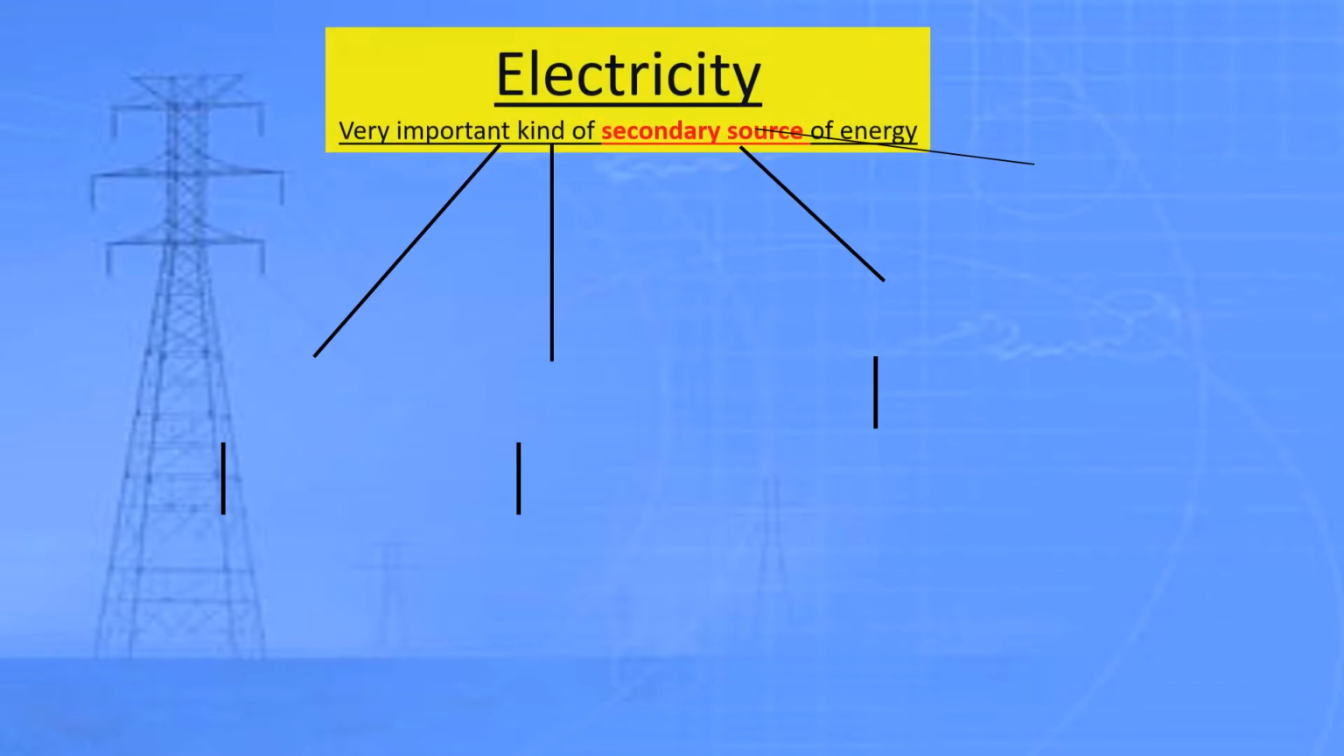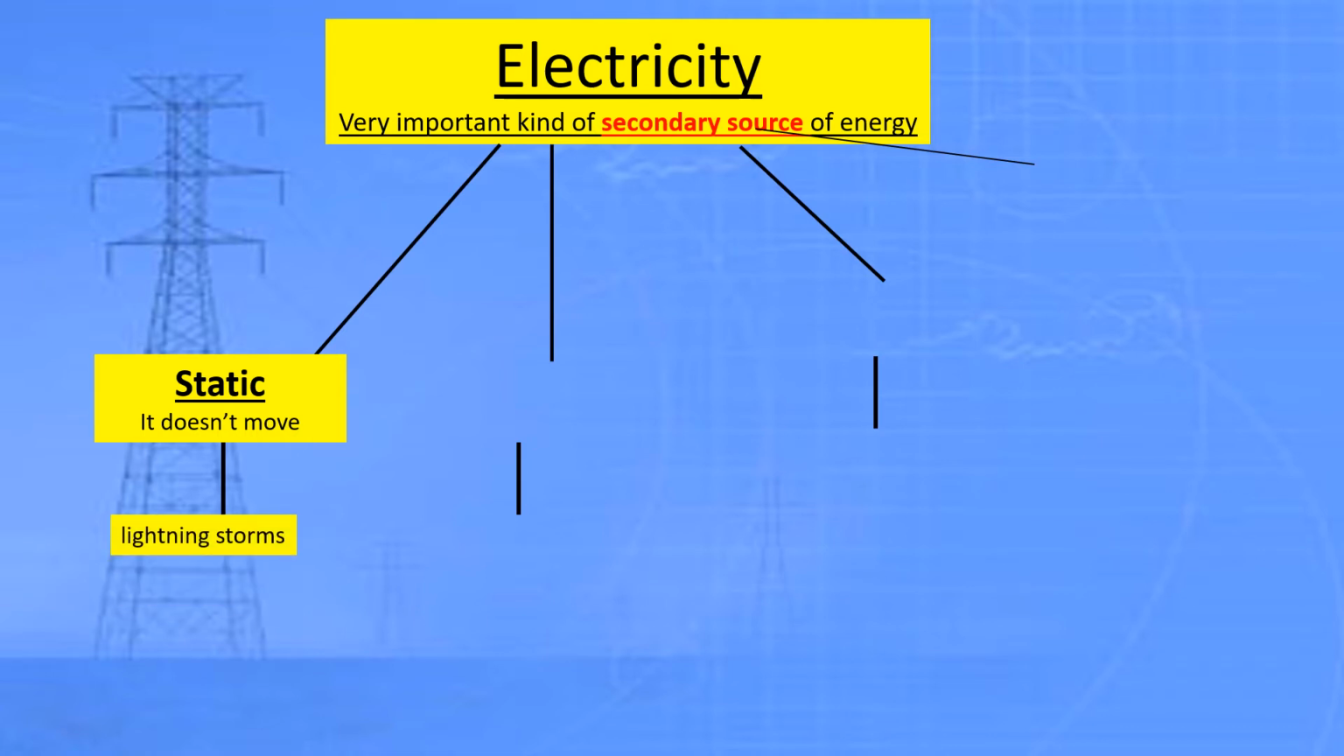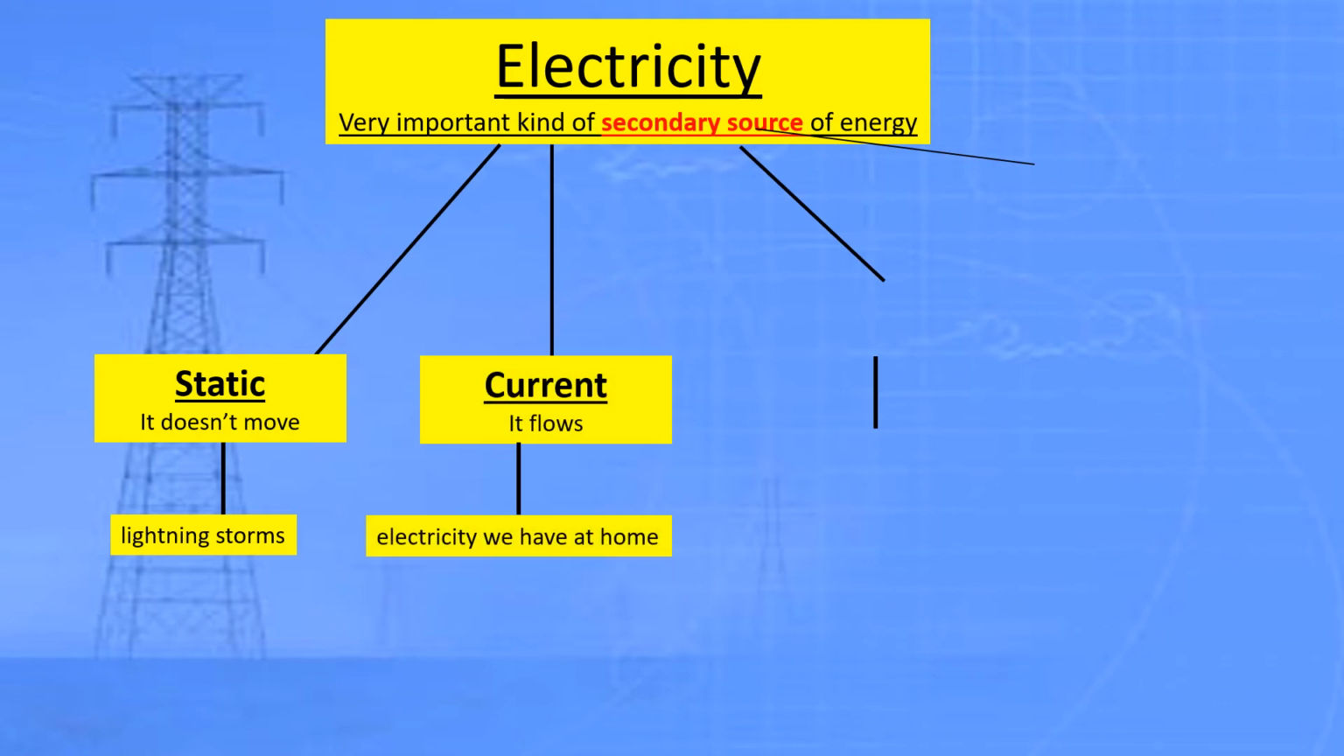Okay students, let's start with electricity. Electricity is a very important kind of secondary source of energy. So we have two types of electricity: static electricity, it doesn't move, for example, lightning, storms. Current electricity, it flows. For example, the electricity that we have at our homes is an example of current electricity.